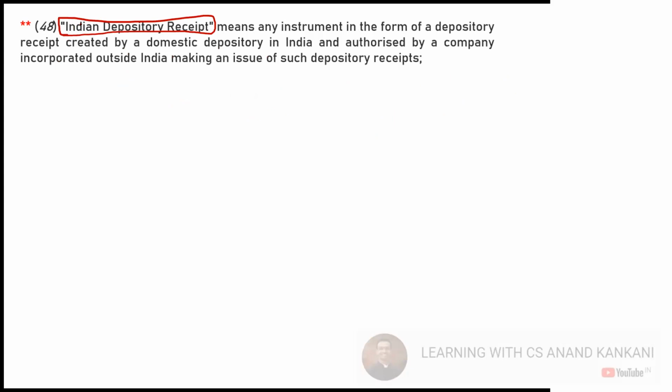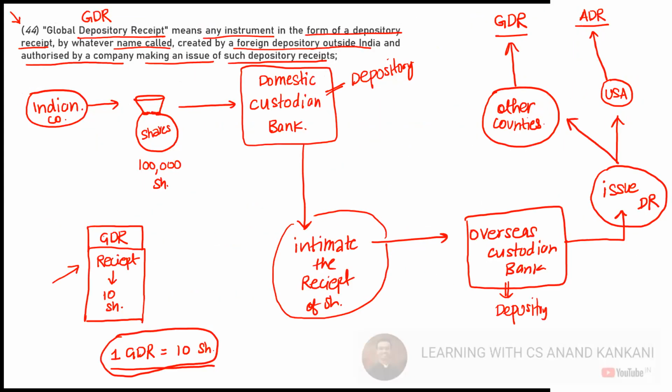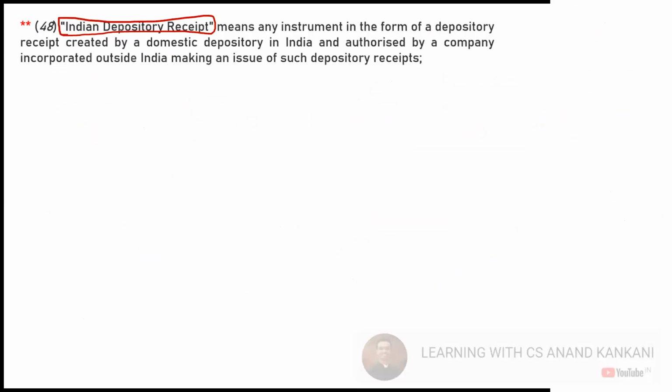क्या आप अपने आप से इसको समझ सकते हो? बिल्कुल opposite हो जाएगा. Last time हमने बोला था we have an Indian company here which wants to issue securities to the investors abroad. Now there is some other foreign company, or there is a body corporate outside India which wants to issue securities in India. The same process is going to happen.